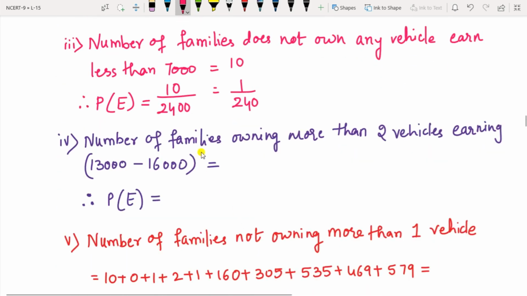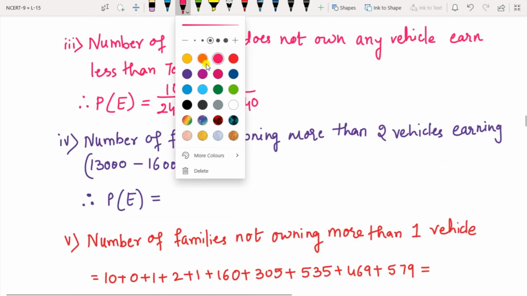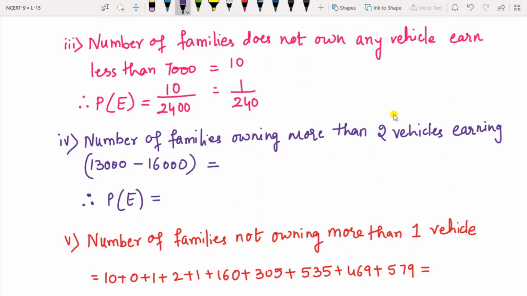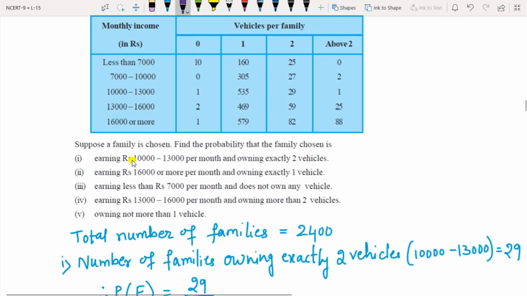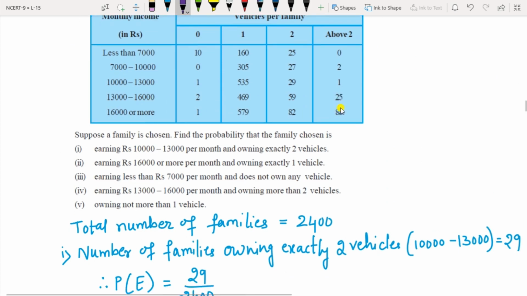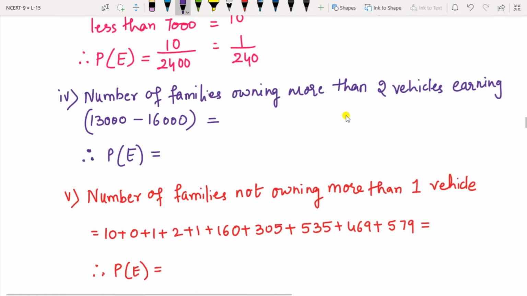Got it? Then number of families owning more than 2 vehicles and earning between 13 to 16,000. So 13 to 16,000 and more than 2 vehicles. More than 2 vehicles, above 2 vehicles, is 25 here. So this is 25.